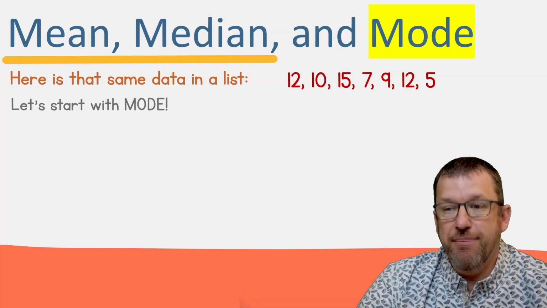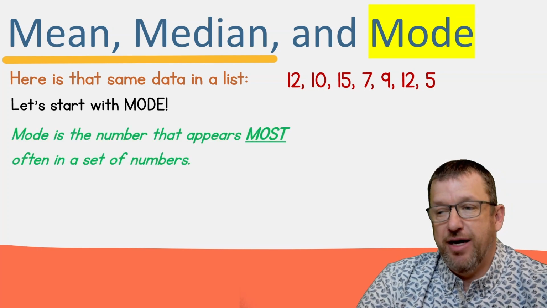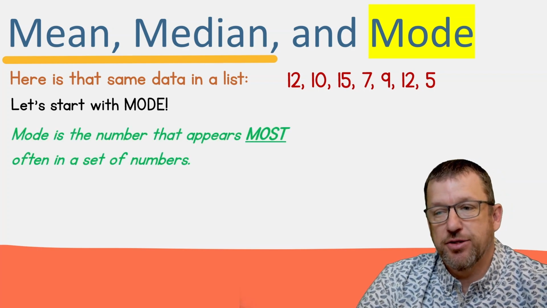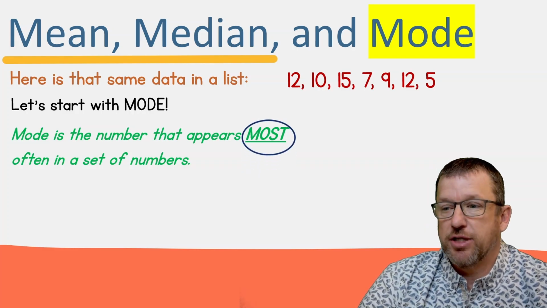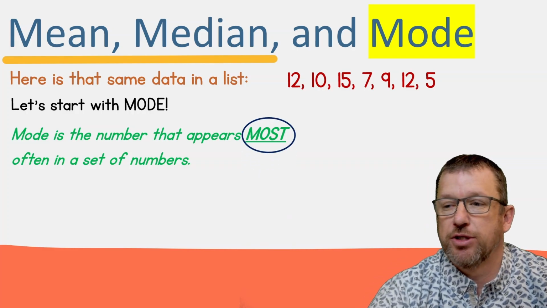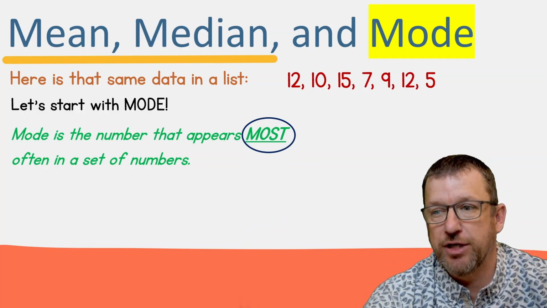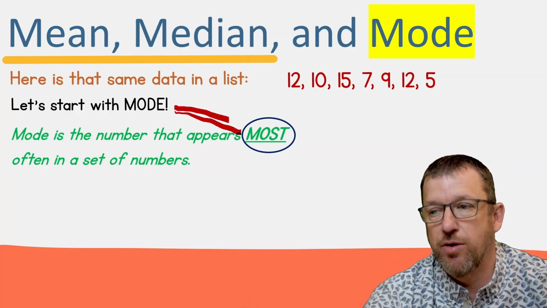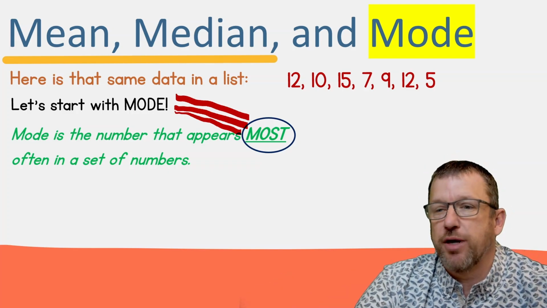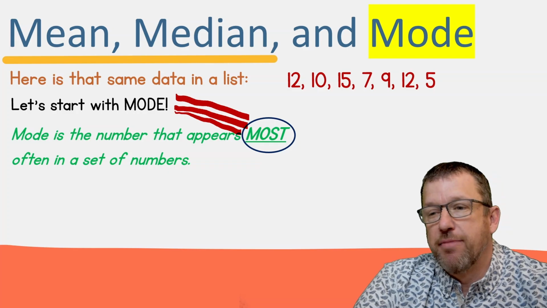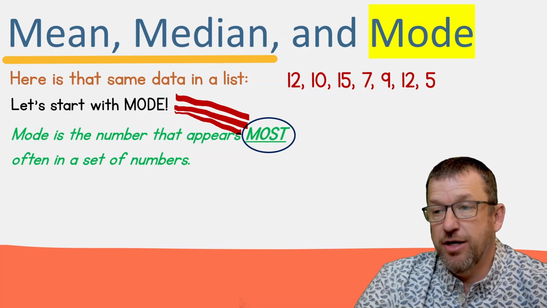Okay, so when we're trying to find the mode, all we're trying to find is the data point that appears the most. Is there a number that appears more than the other numbers? And so most is the key word. Say it out loud 3 or 4 times right now: mode and most, mode and most. So you can connect those two when you're trying to figure out a measurement of middle.